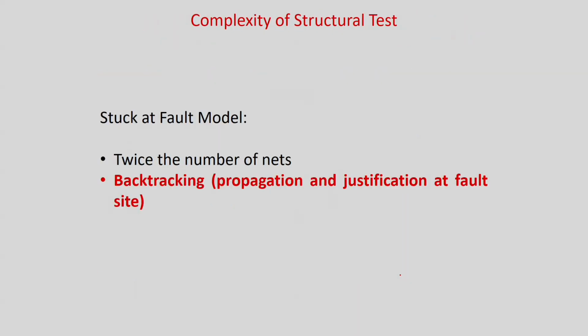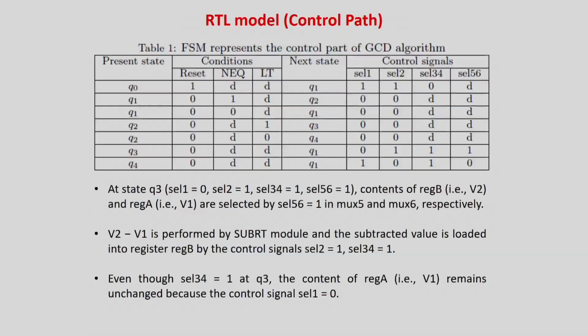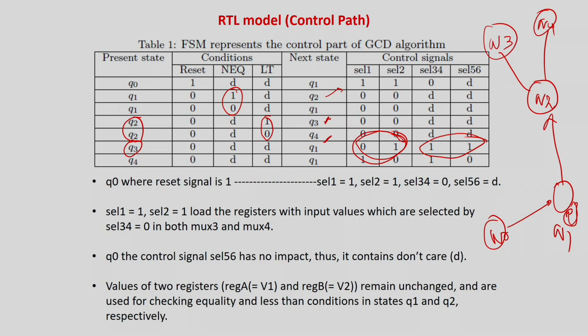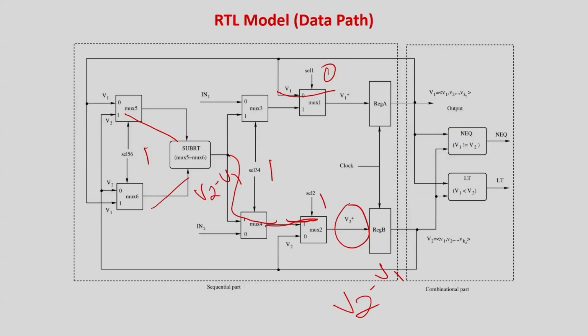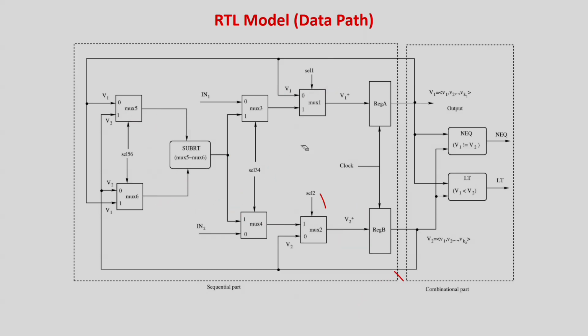And why it was so, because if you look at it, this is the case we are analyzing. In this case, V2 was greater than V1. Just simple digital electronics. I am just giving you the highlights of how it can be analyzed. So you can easily trace out the signals and the next state and the graph, and you can easily trace how this whole functionality will work. That is not the main emphasis of this course, to understand the working of this circuit. Somehow I have elaborated it for your understanding of the context of this lecture.